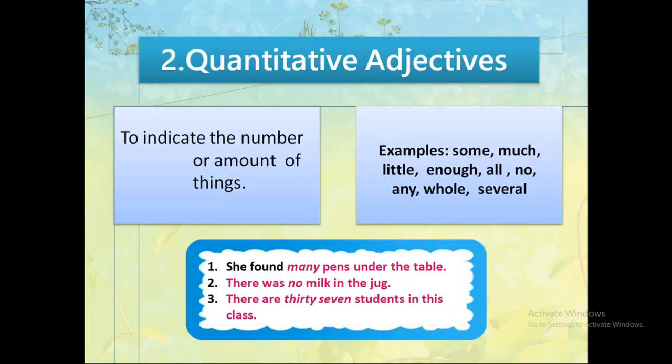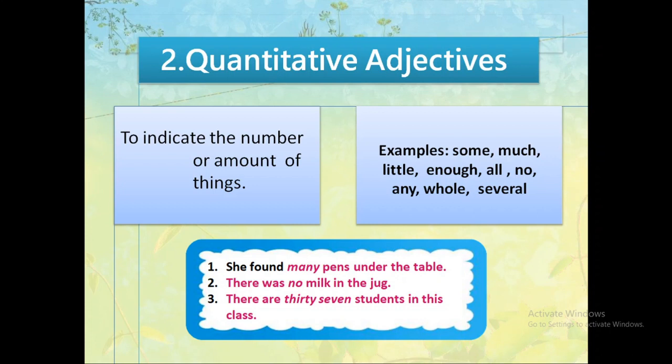Now let us see the second one. The second type of adjective is the quantitative adjective. The quantitative adjectives indicate the number or amount of things. For example, some, much, little, enough, all, no, any, whole, several. So they tell us about the quantity of a noun.